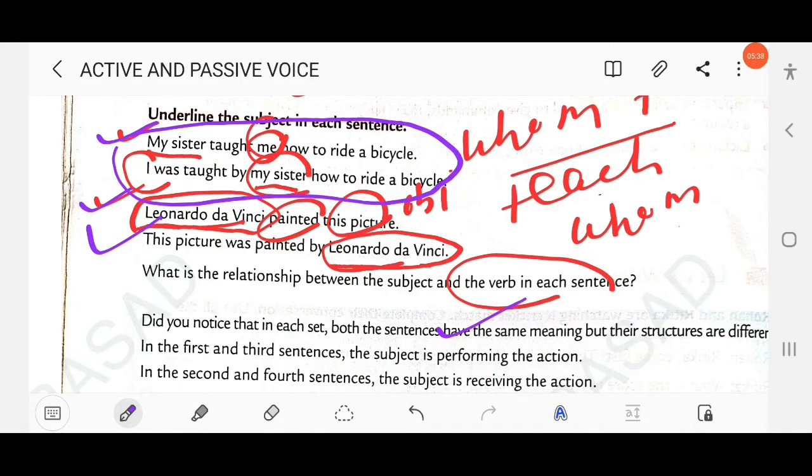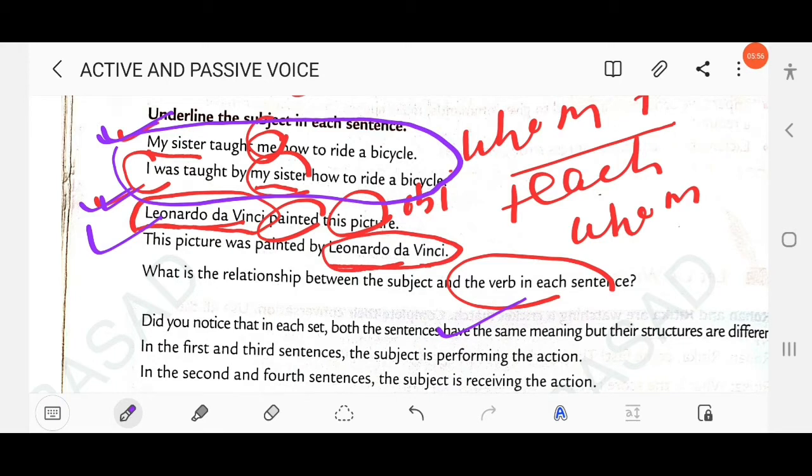What is the subject? The doer of the action. Who does the action in a sentence is known as the subject. If the subject performs the action, it is known as active voice, as in the first and third sentences.